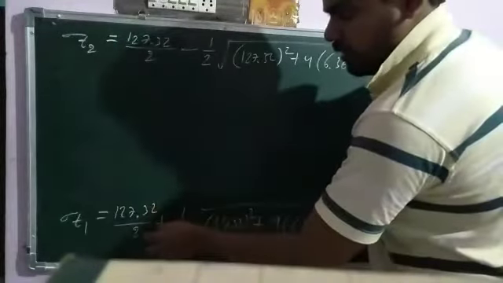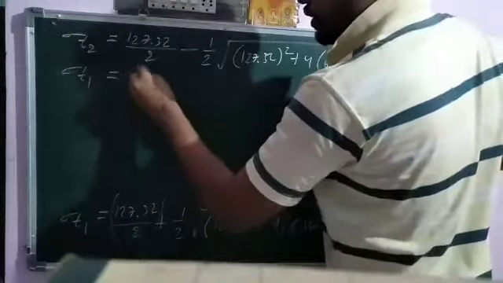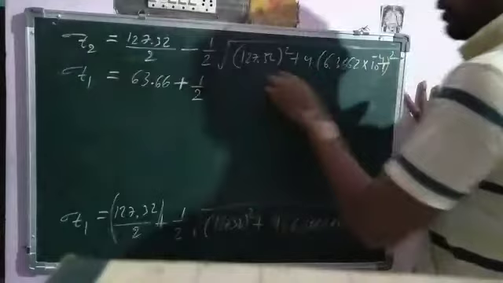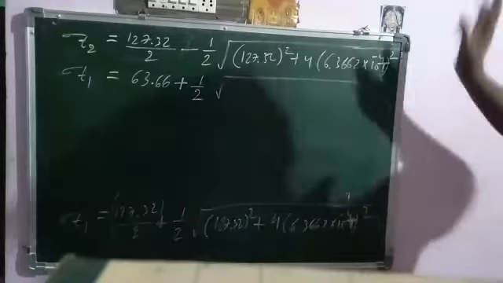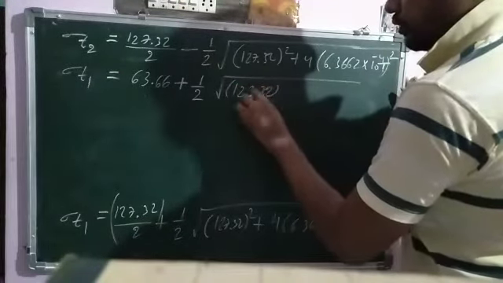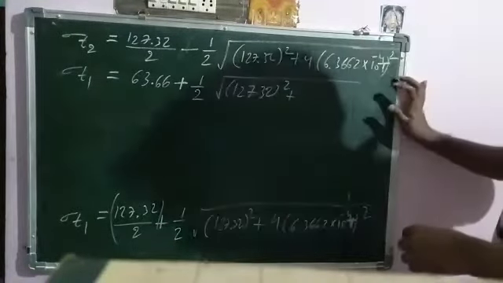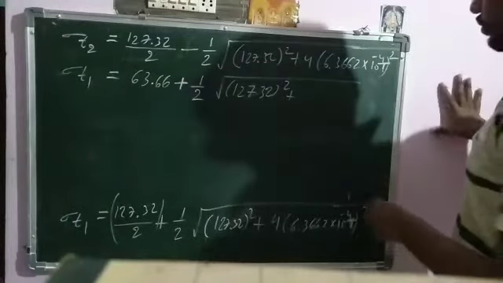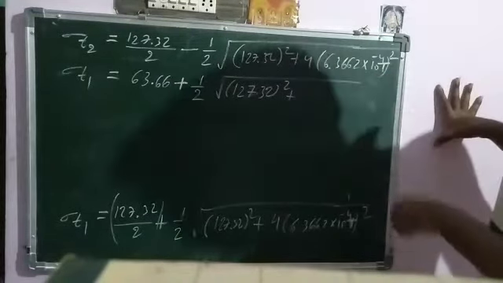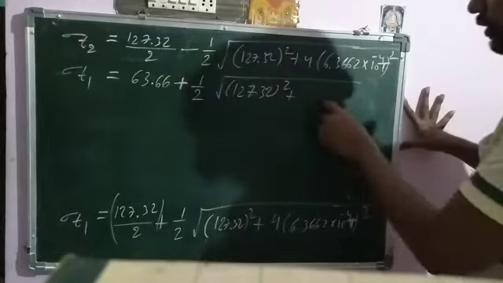So 127.32 by 2 gives 63.66 plus root of 127.32 whole square plus, if you solve this expression, multiply 4 into 6.366 into 10 to the power of minus 4, whole square.